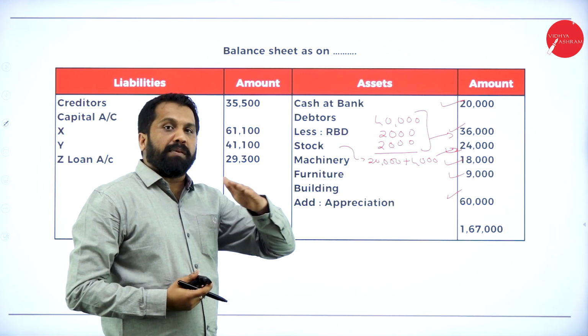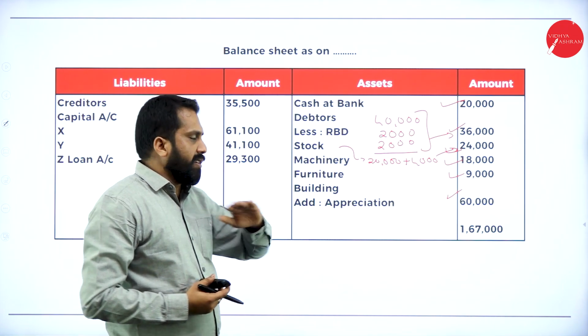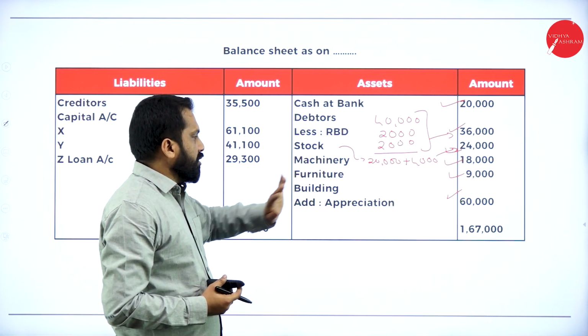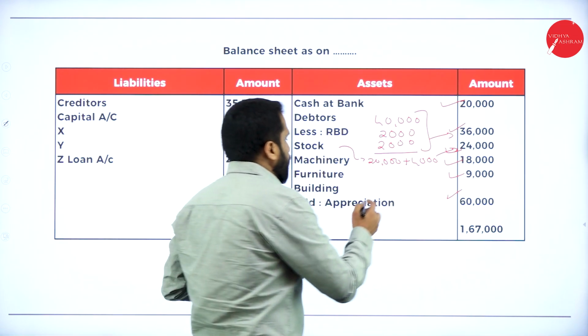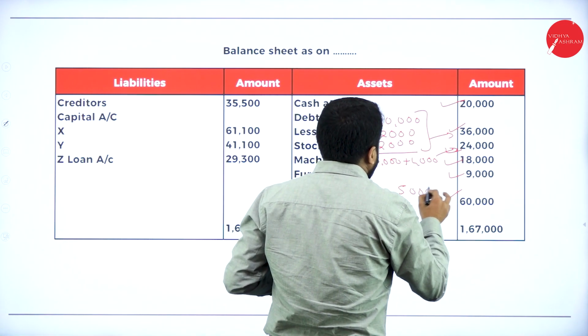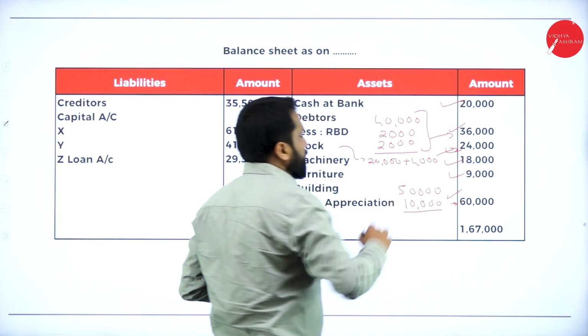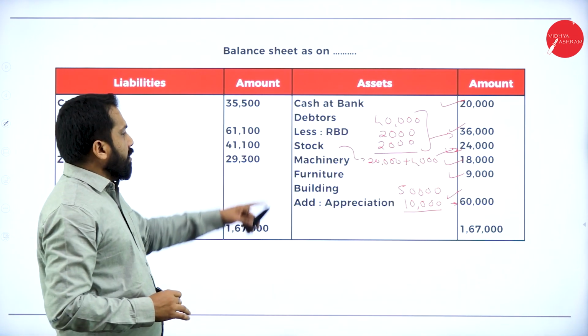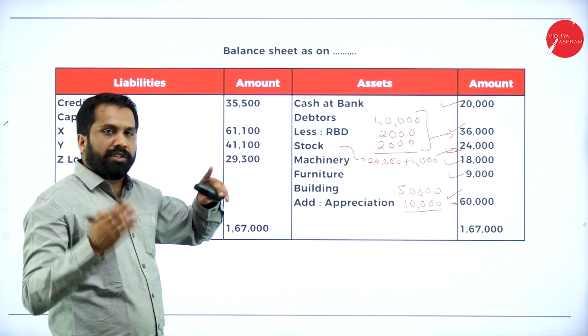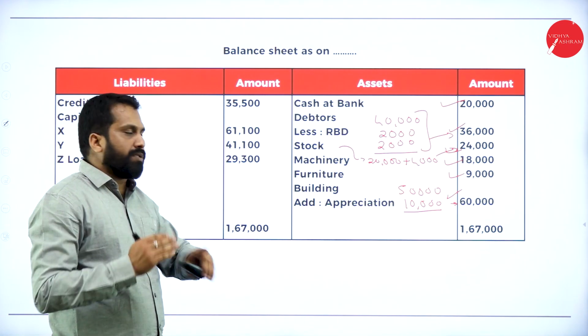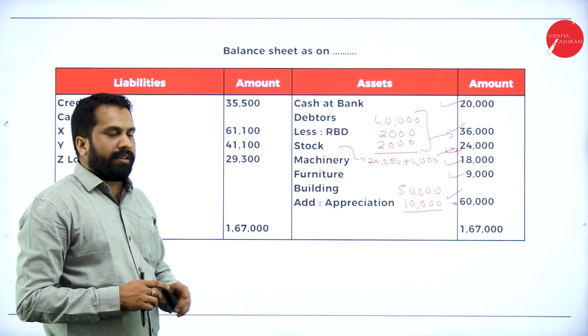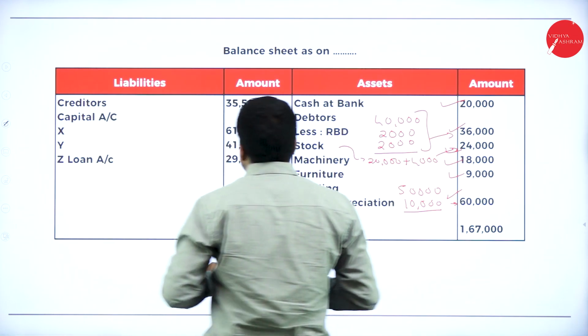Similarly, if it is appreciated, add. Depreciated, minus. Machinery also same. Furniture also same. Building also same. It was 50,000 plus 10,000. The answer is 60,000. Hope you are clear. Machinery and furniture, there is a depreciation: 20 minus 2, 10 minus 1. We have done that calculation. Add everything, you will get the total.